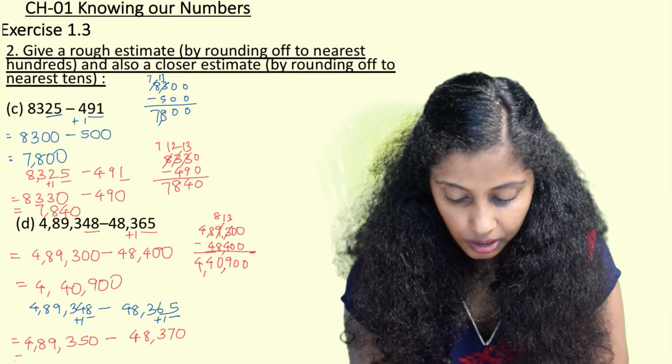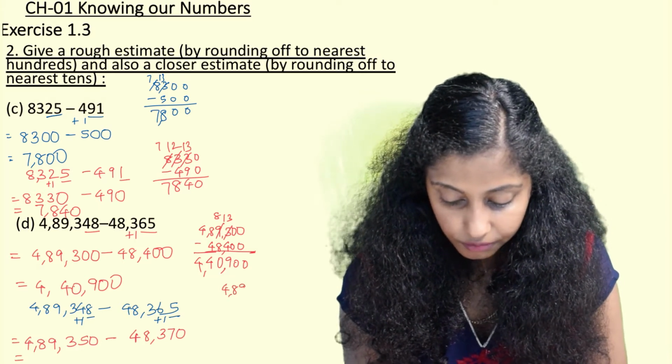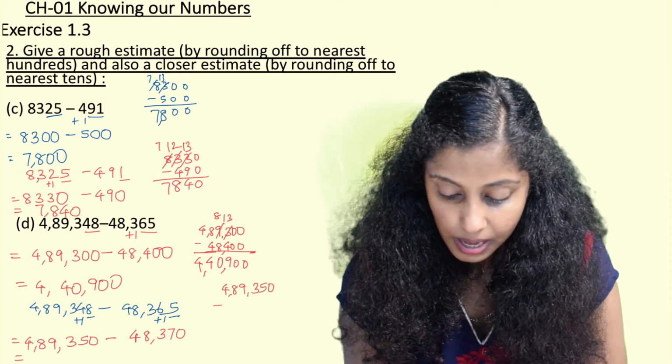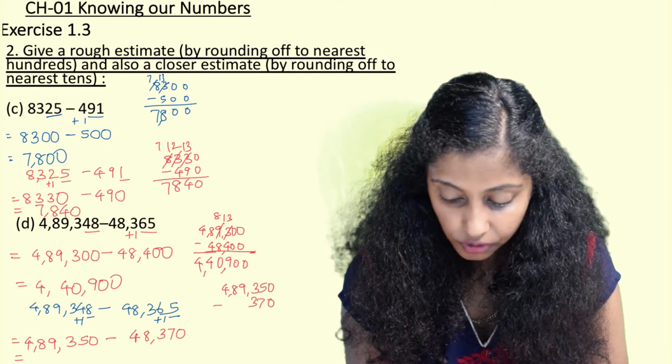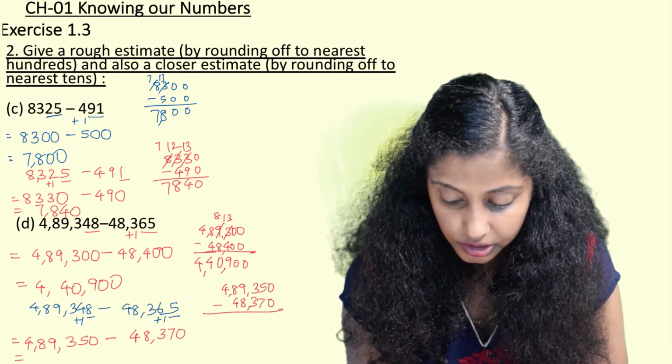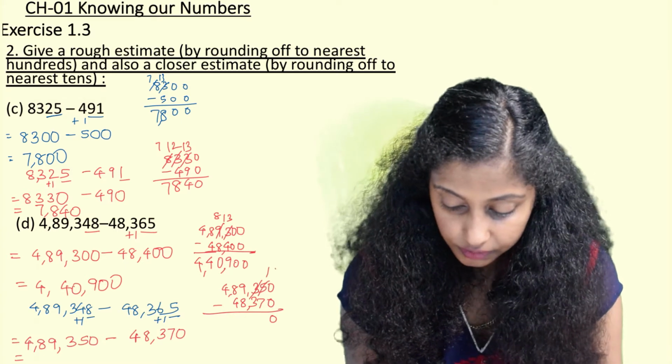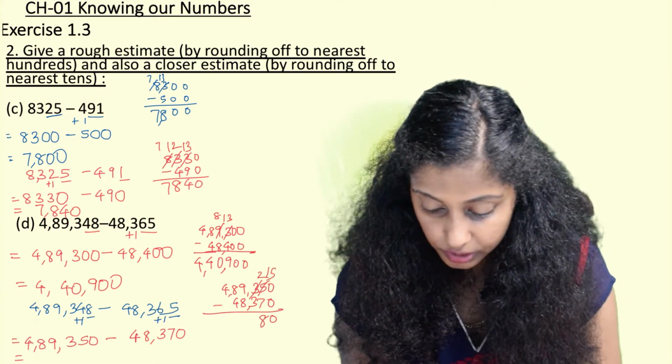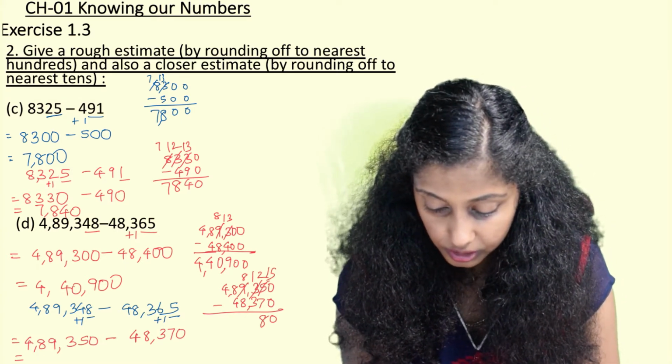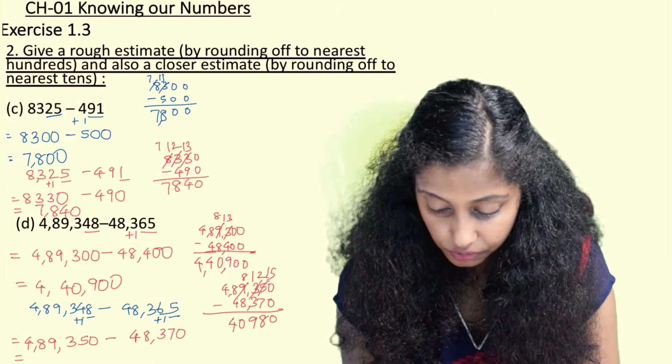Now when you subtract in the rough column, 489,350 minus 48,370. So here we get 15 minus 7, 8; 2 minus 3 we can't do, so 12 minus 3 is 9; 8 minus 8, 8 minus 4 is 4.